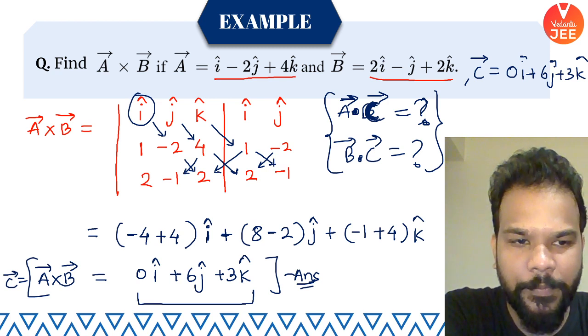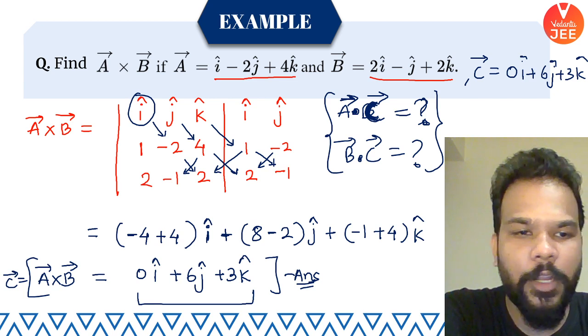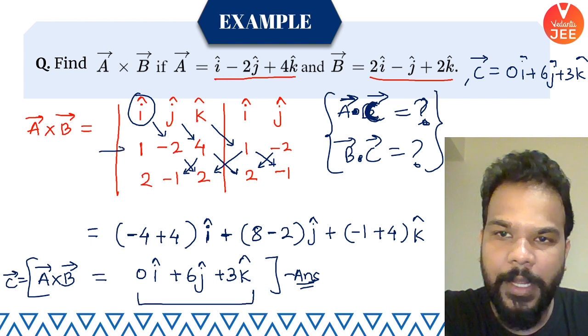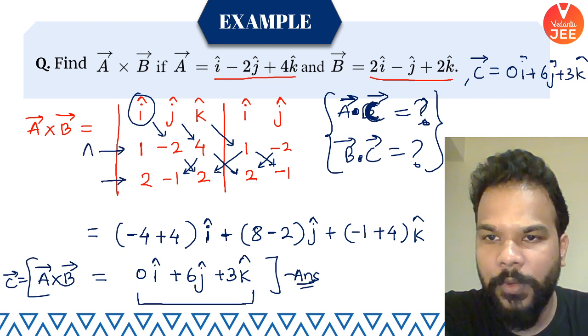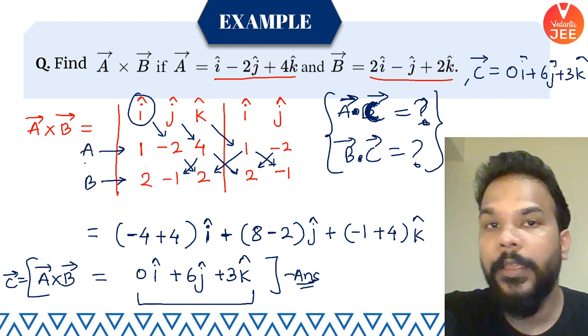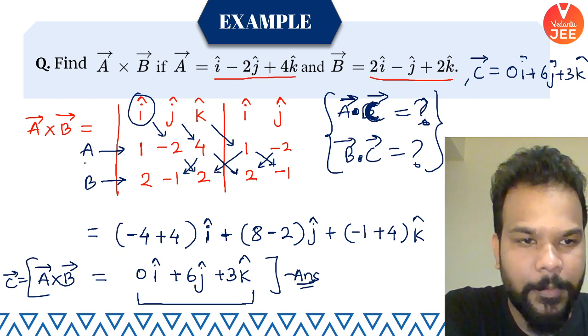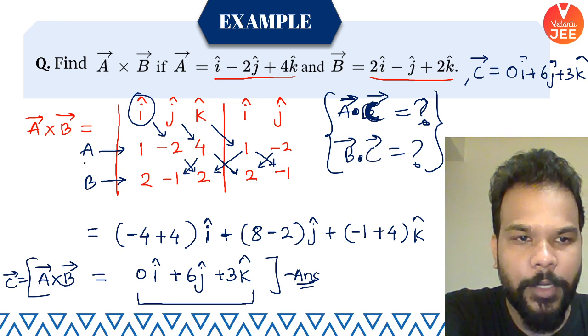Okay, we cannot change the order of the components. We cannot change the order of the components. If I'm writing A here and B here, you have to write A vector here and B vector here. If you are finding B cross A, then you will first put B and then you will put A. Okay, very good, Alim.